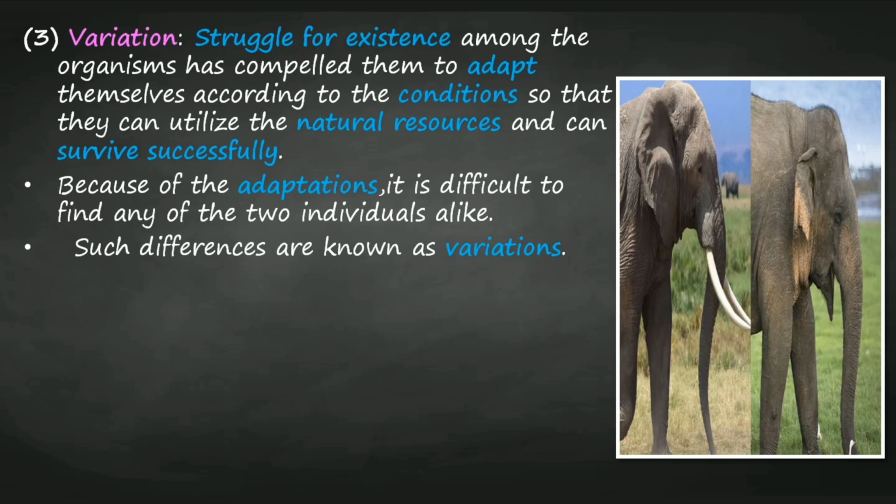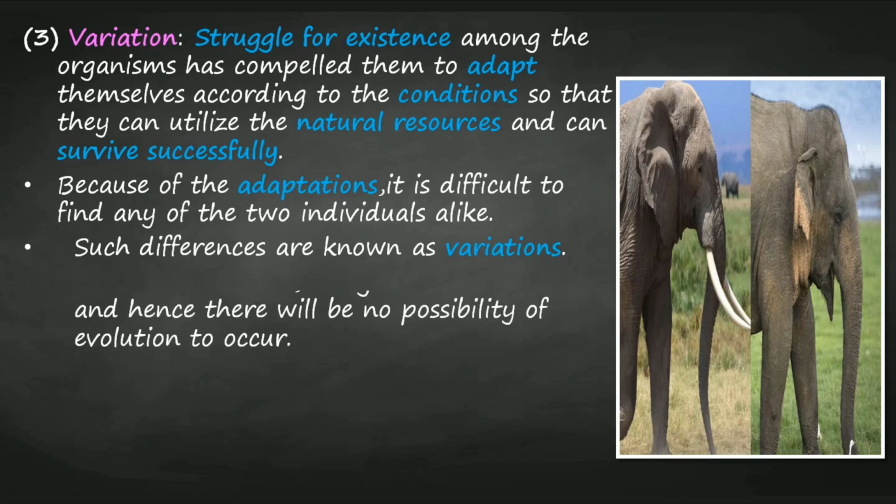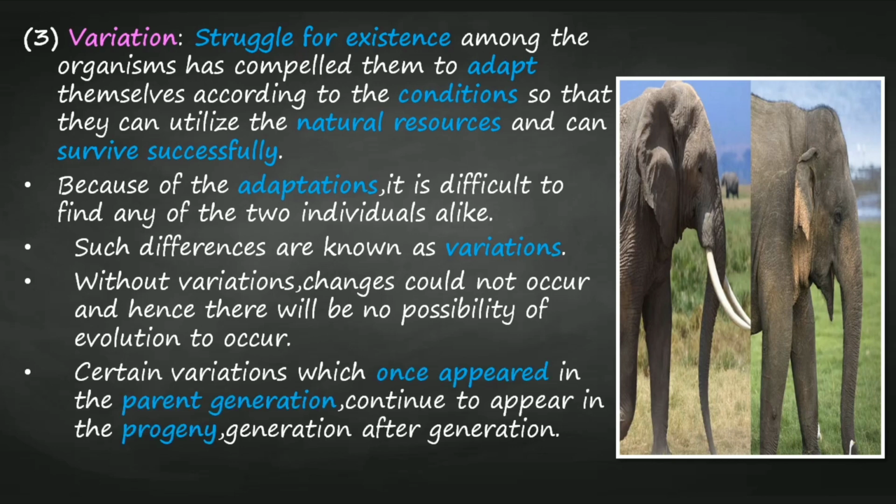This diagram shows elephants. Though they belong to the same species, variation occurs because one is the African elephant and another is the Indian elephant. They are living in 2 different regions. Without variations, changes could not occur, and hence there would be no possibility of evolution. Certain variations which once appeared in the parent generation continue to appear in the progeny generation after generation.